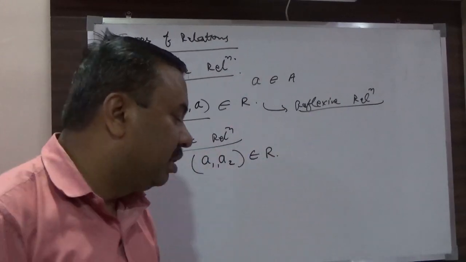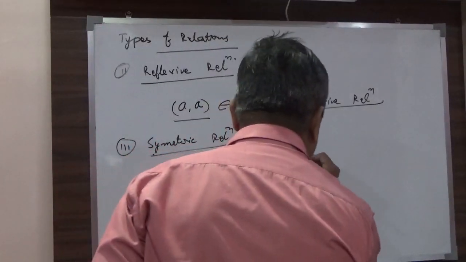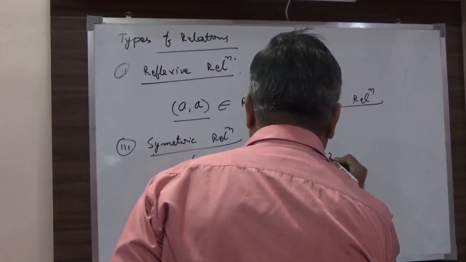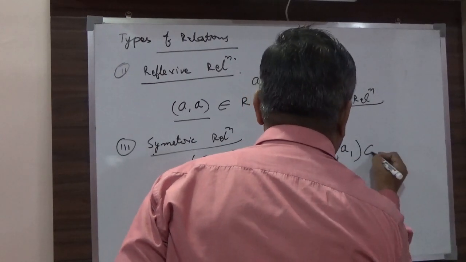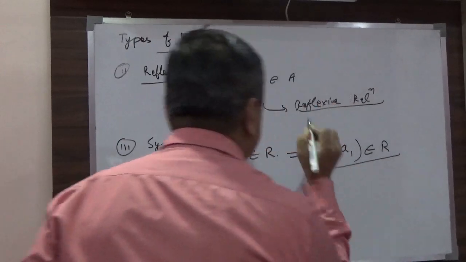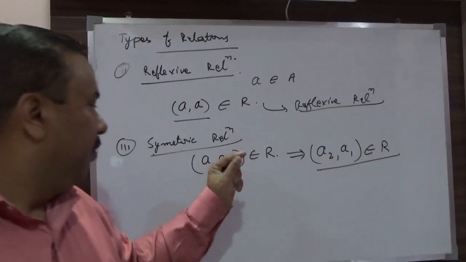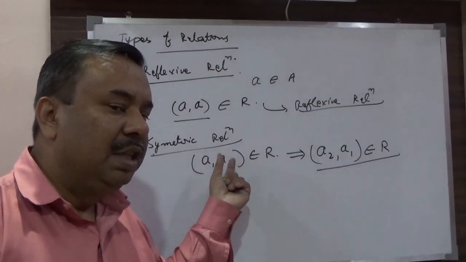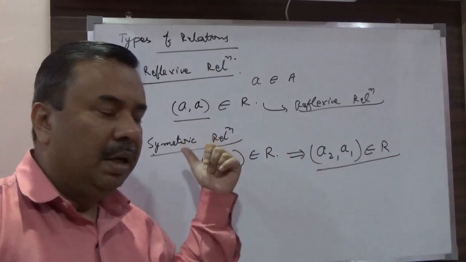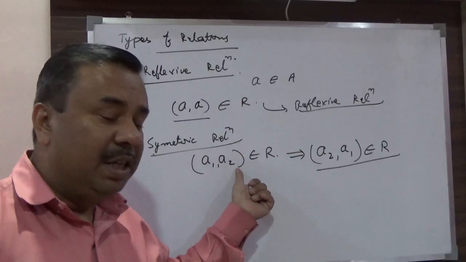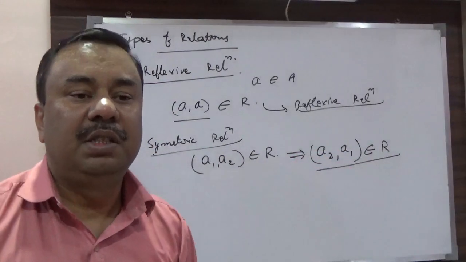This will mean that (a2, a1) will also belong to the same relation. So if the first two members are given, these members can be interchanged. If (a1, a2) satisfies the relation, then (a2, a1) will also satisfy the relation.